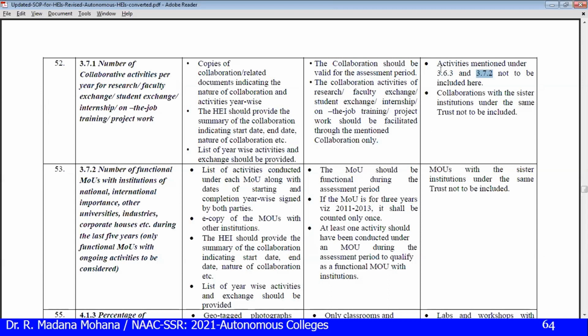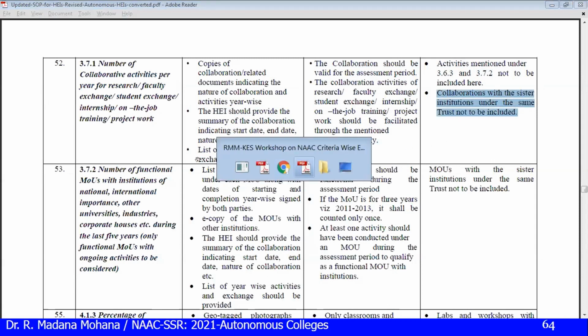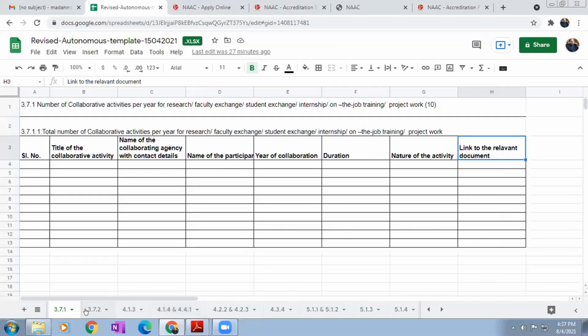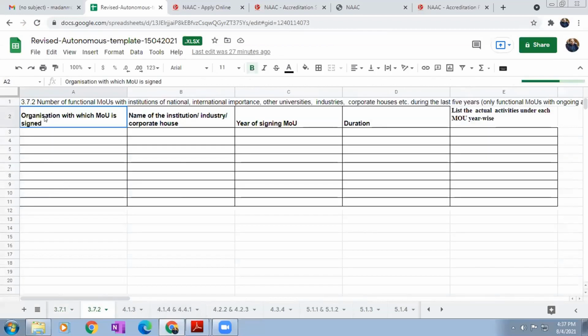3.6.3 means IPR and entrepreneurship activities. Then 3.7.2, the next one, is MOU related. Collaborations with sister institutions under the same trust are not to be considered. 3.7.2 is also quantitative: the number of functional MOUs with national and international organizations. This is a different one. So for 3.7.2: the organization with which the MOU is signed, name of the institution or industry or corporate house, year of signing the MOU, duration, then link the actual activities under each MOU year-wise.